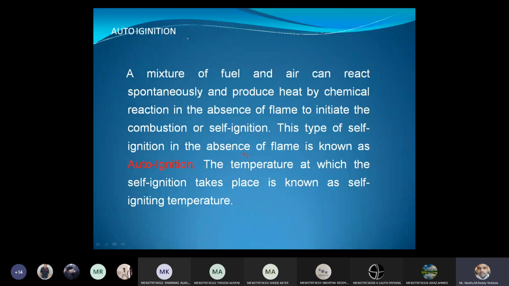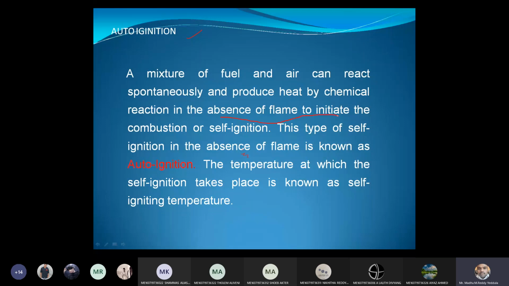Now, what is auto ignition? A mixture of air and fuel can react spontaneously and produce heat by chemical reaction. If you burn an air fuel mixture, heat energy will automatically be generated. That is taking place in the absence of a flame. The mixture will burn automatically when its temperature reaches its critical temperature, nothing but the self-ignition temperature.